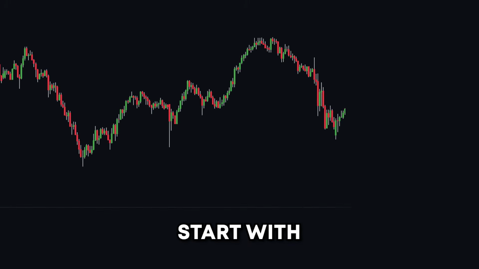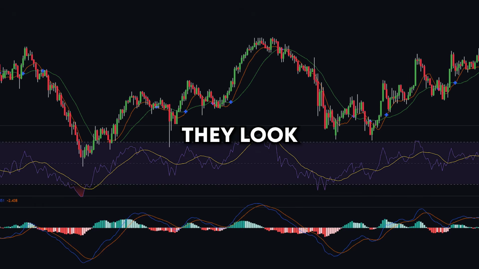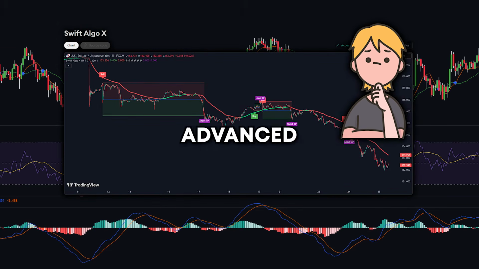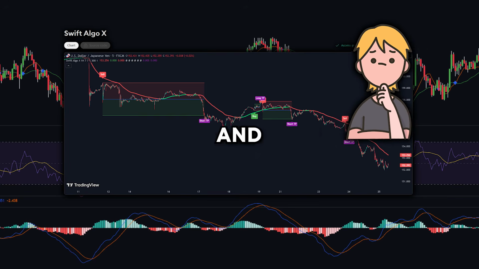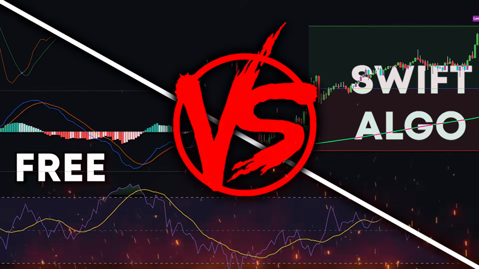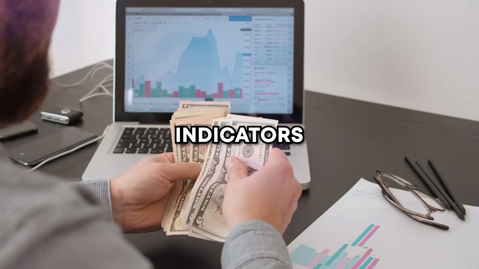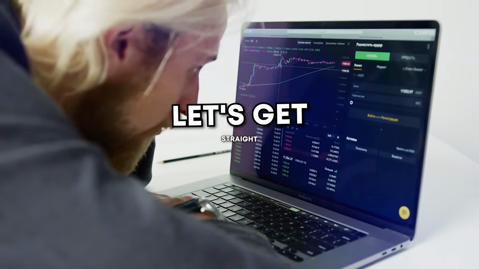Most traders start with free indicators, RSI, MACD, moving averages. They look simple, they sound logical, and they're free. But here's the question. Can these indicators actually compete with advanced tools like SwiftAlgo, which uses real-time AI optimization and backtesting? We're not guessing. In this video, we'll test them side by side and reveal the truth. Can free indicators really make you profitable, or are they just holding you back? Let's get straight into it.